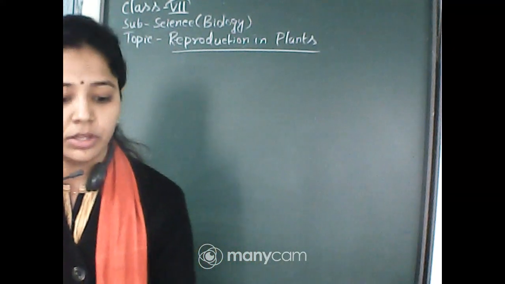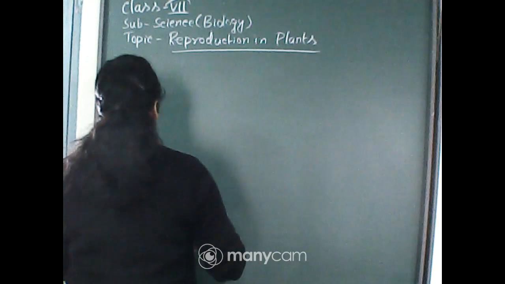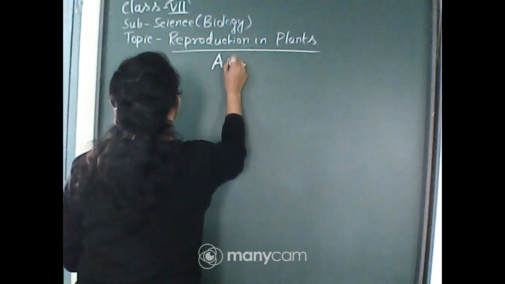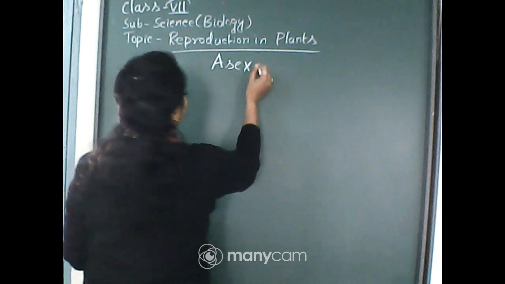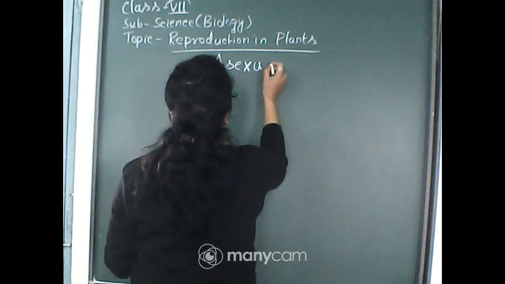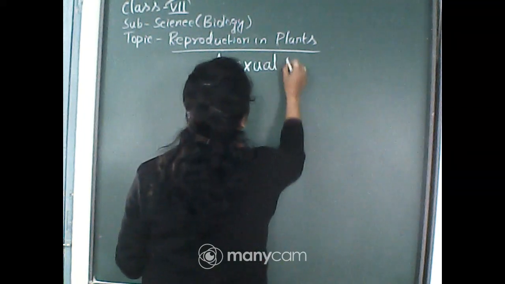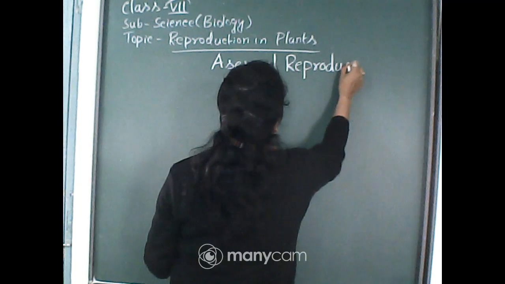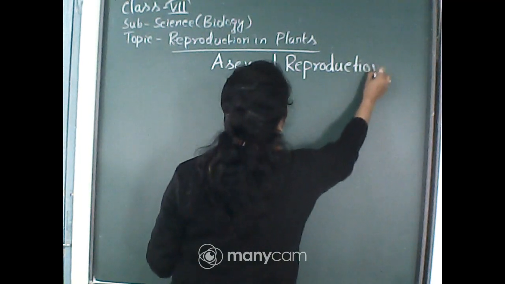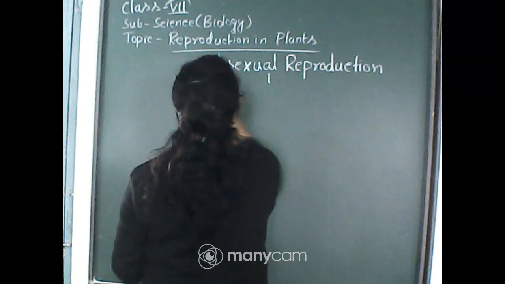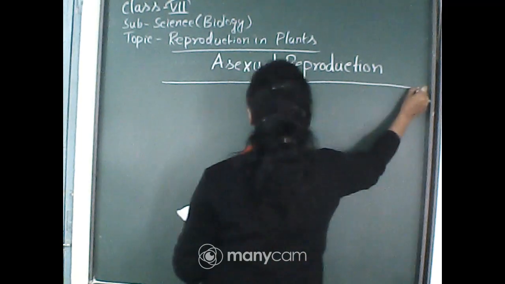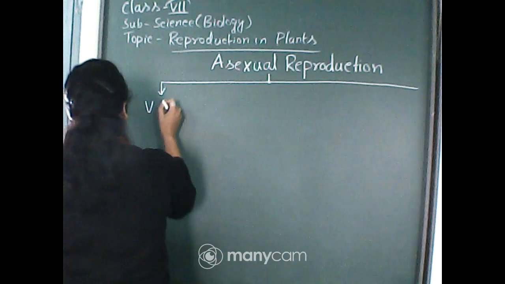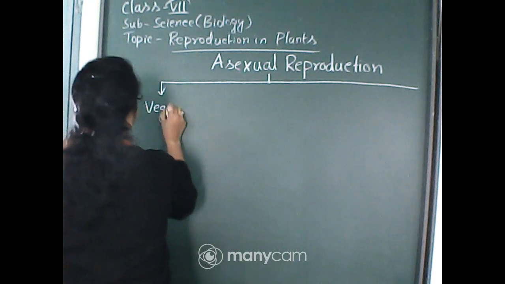Before going to the main topic, there are different modes of asexual reproduction. You can divide them on your own. Just like, first one, vegetative propagation.